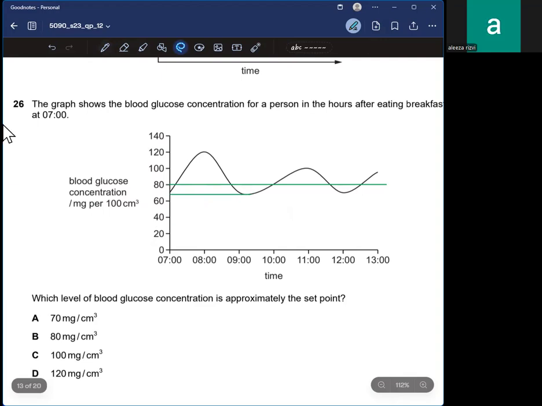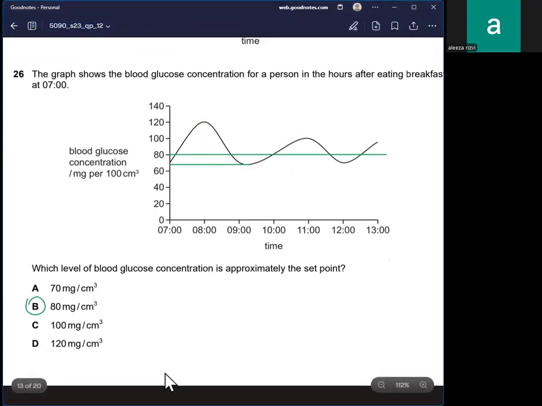So when the blood glucose concentration increases to 120, it's too high, so the body gives a negative feedback and it decreases. But then the person does some activity, the concentration decreases, then it again increases. So you can say the midpoint is the set point. So I would go with 80.